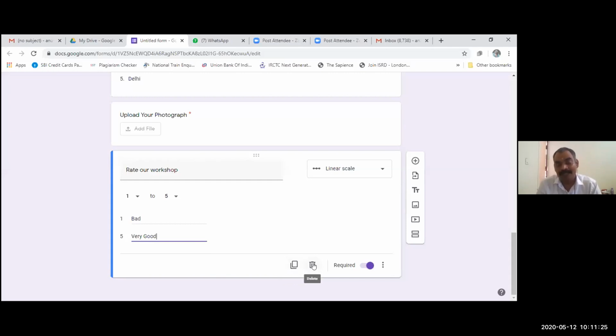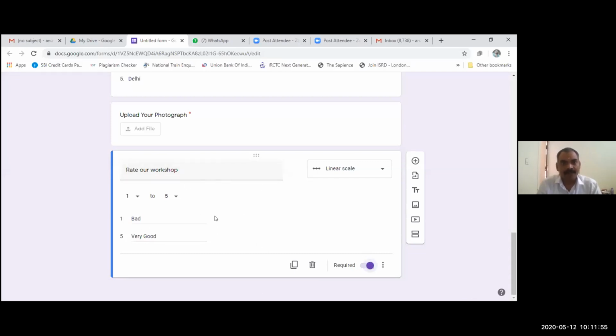You can delete it if you think it is of no use. You can keep questions required or not required. By clicking on this, it comes under the non-required category. As the photograph question is required, it has a star mark over there. If I click on required, it will come under the required category.